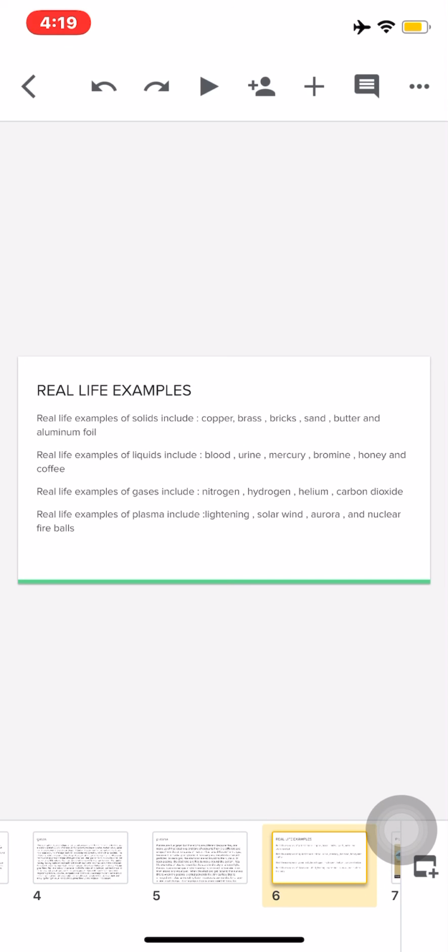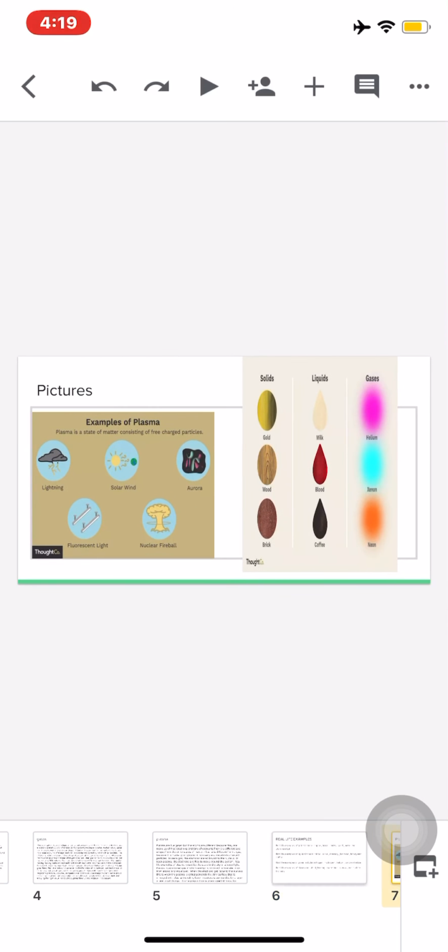Real life examples of plasma include lightning, solar wind, aurora, or nuclear fireballs. And here are pictures.